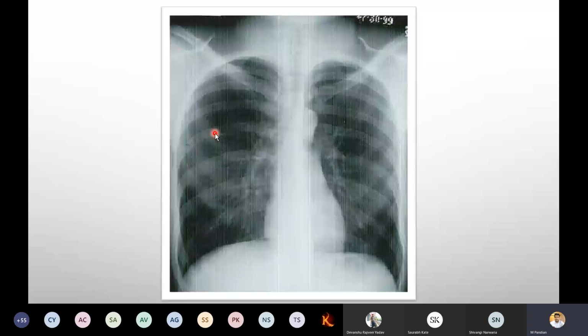Okay, next, what about the tissues? Bone we have seen is opaque. Air is black; the lung is filled with air, so it is black. What about organs? Which organ can you see prominently here? Heart, sir.